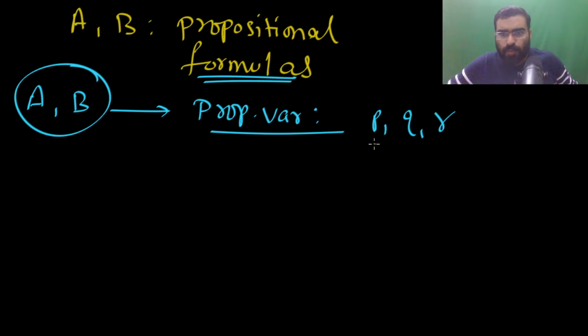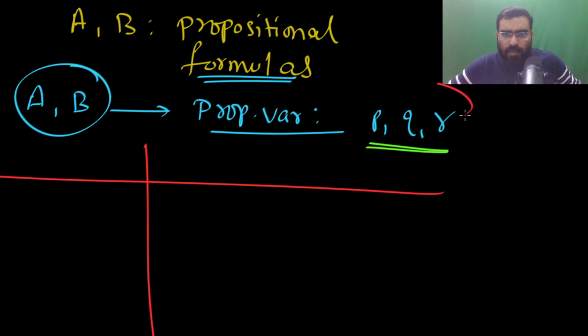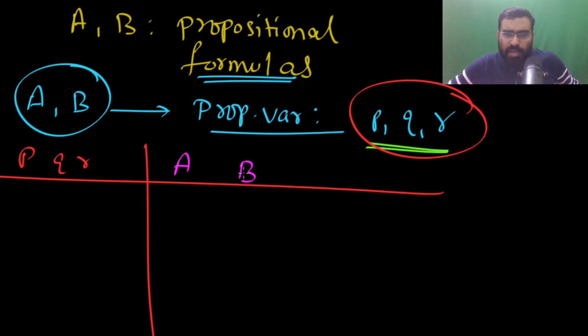We don't know what the propositional variables are, but let's assume that. Now, the number of rows will depend on how many variables you have. We don't care, because our focus should be only on A comma B.